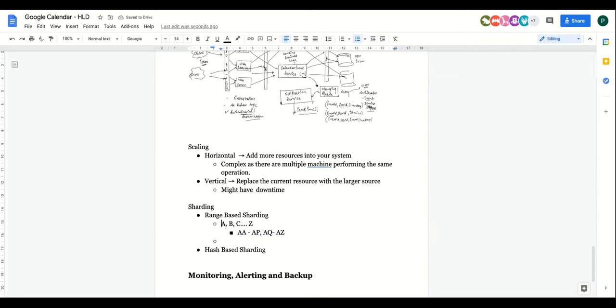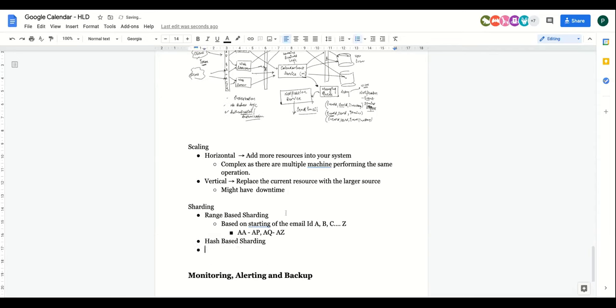In range based sharding, there is also sharding based on dates. So here it is based on the starting of the email ID. You can do it based on dates as well, but here it's not a good idea. But range based sharding can be done based on date. For example, let's say you just want to see the latest data, right? You don't really care about the data which was from 1 year back. So in that case, you can do range based sharding as well. Okay, so that is helpful.